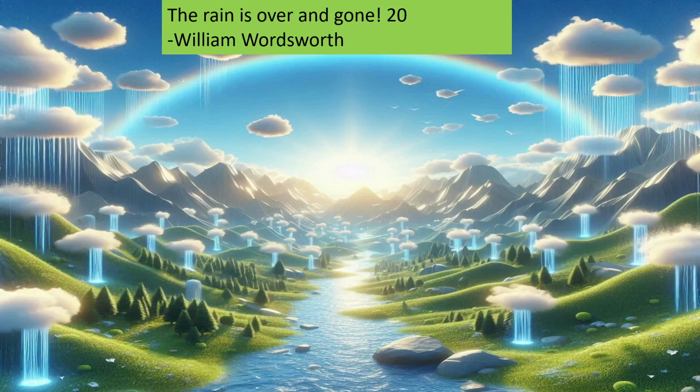This poem is by William Wordsworth. The rain is over and gone now. Everybody is freely walking here and there. They are happy. All the birds, animals, trees, plants, and shrubs are happy during the spring season. This is how the poet is expressing his feelings in words.